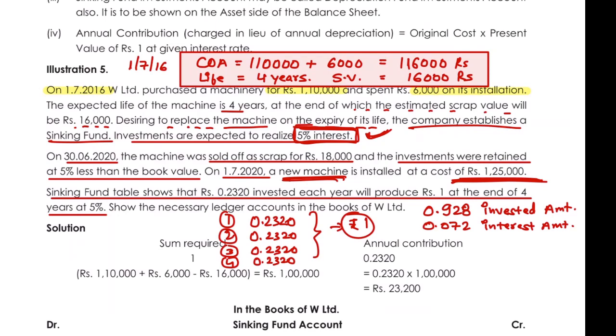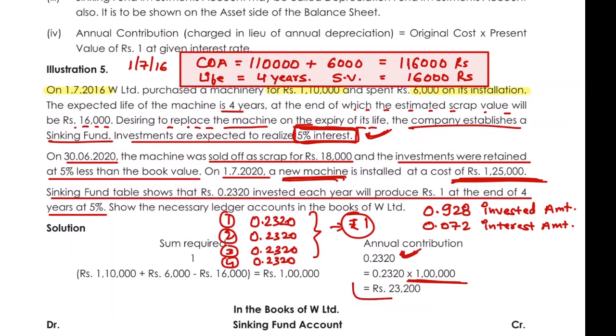Obviously, you are not going to be asked anything that technical, but you should know the concepts behind all of these. So if I want 1 lakh rupees after the end of 4 years, what investment do I need to make? The annual contribution should be multiplied by 0.2320.